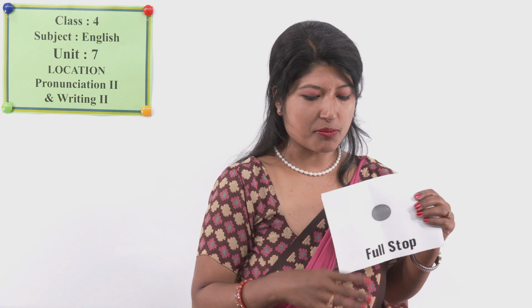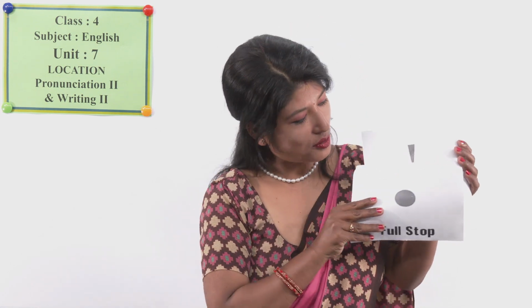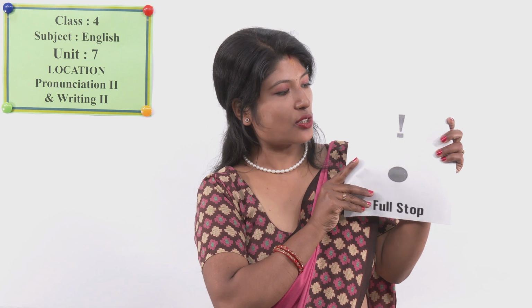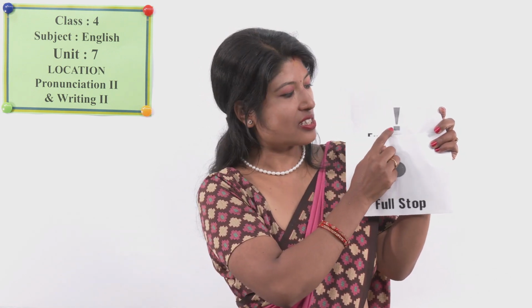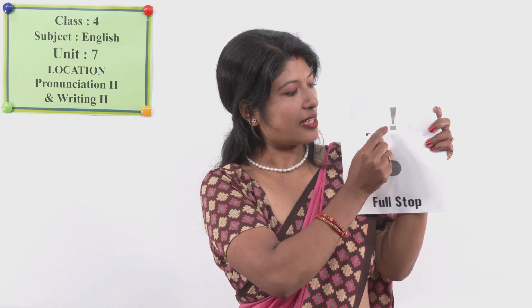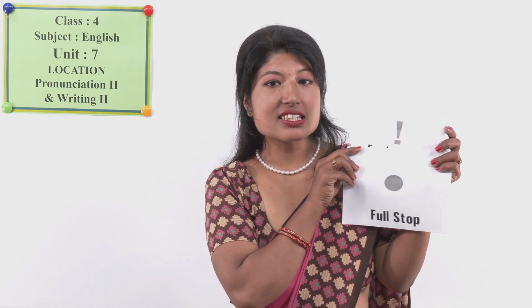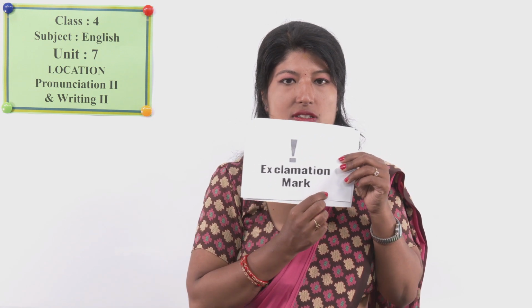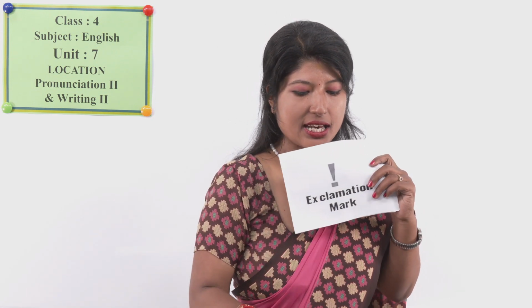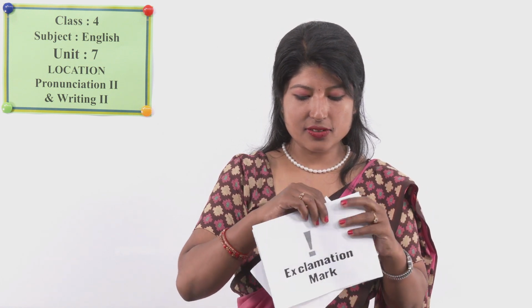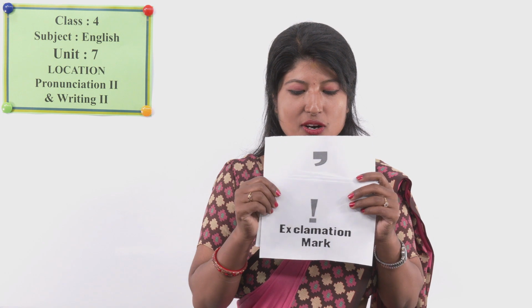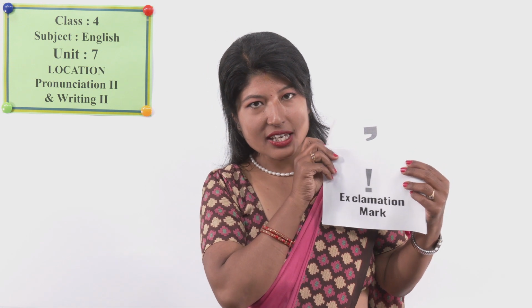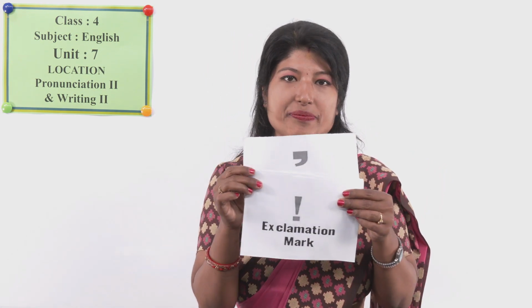And there are some more. Look at here. What is it? This just looks like a single straight line, and there's a dot below it. Single line and dot below it. What is it? This is called exclamation mark. And then there is, okay, look at here, another symbol. What's this? Okay, this is called comma.